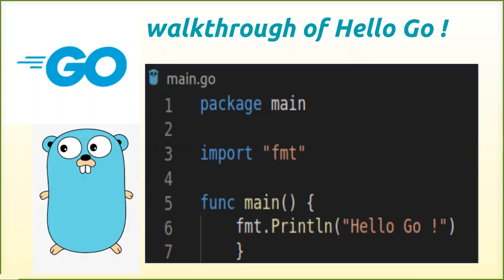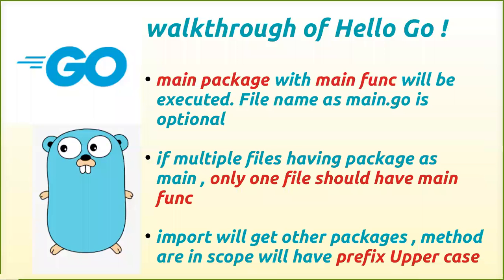Then we have the statement fmt.Println. P is capital, so we need to notice that. And after that, the string to be displayed inside the console. So this is all we have in our program, correct? The first one is package, the second one is import, and the third one is function.